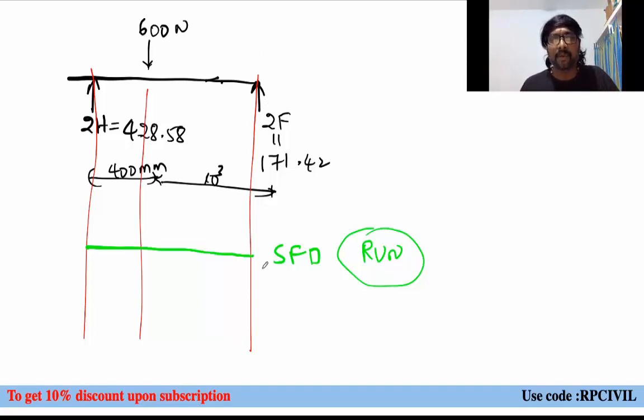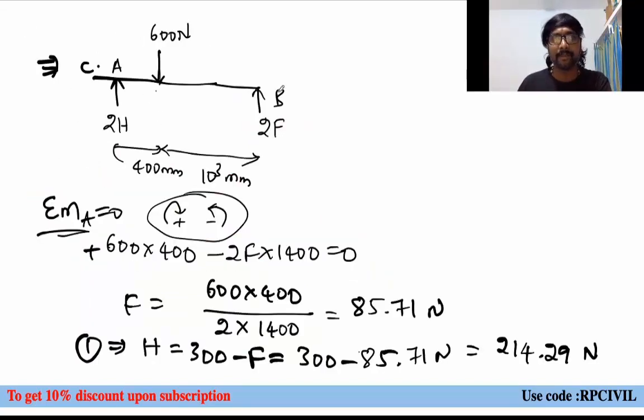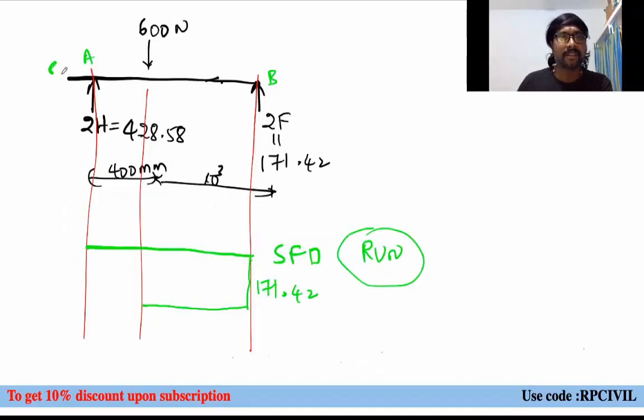Here it is creating anti-clockwise, so it should be drawn in the downward direction. How much will the value be? 171.4. And from this location to this location, do you have any other force? No other force. Between these two points, let us say this is A. What we have mentioned: A, B, C, D. From B to D, there is no load applied. Negative shear force we are having. Now at this place, just on the right side, this value only will be there. Just on the left side, if you observe, 600 kilonewton, right?